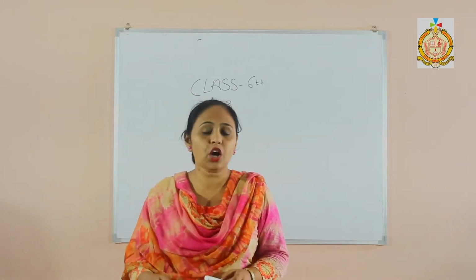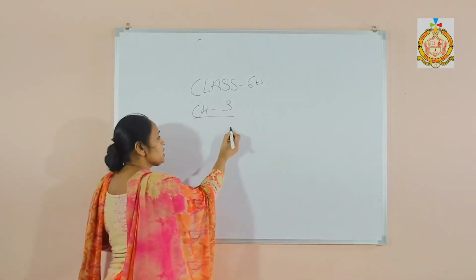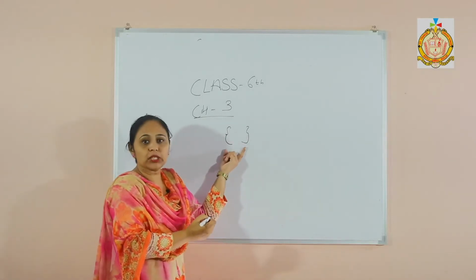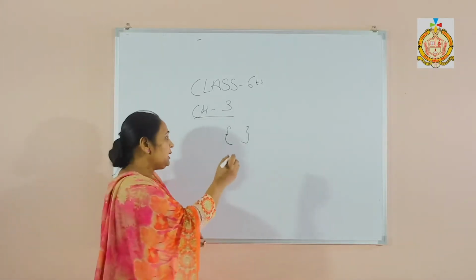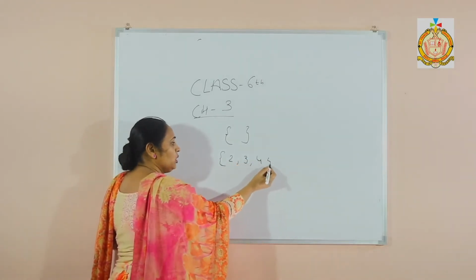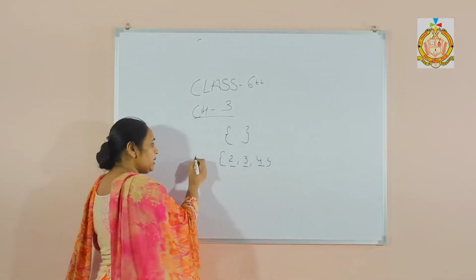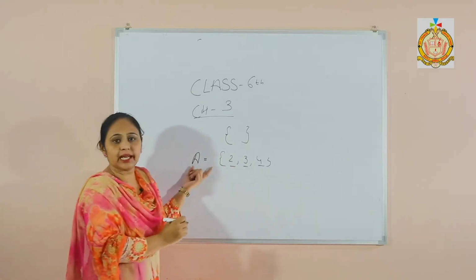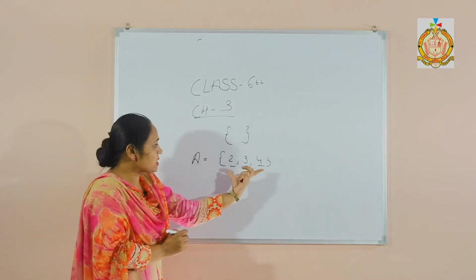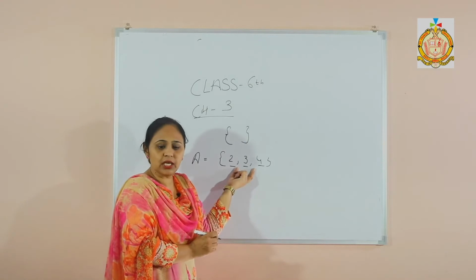Now what is a set? How can we write a set? See students, to write a set we use curly brackets. These show the set, and in between the curly brackets the members, like 2, 3, 4, are the elements of this set. Then we give a name to the set, which will always be a capital letter. So a capital name with curly brackets, and inside, the members are called elements of the set.